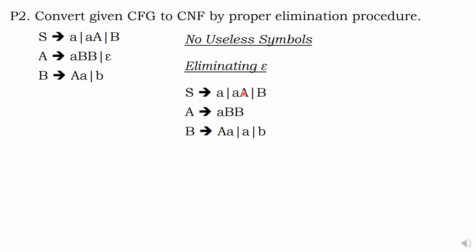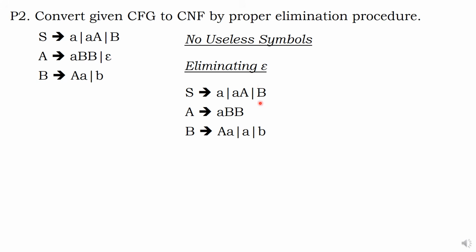In the place of capital A, I substitute epsilon. If I do, what will I get? Small a. It is already available, so I don't do it. This is as it is. AA is available as it is. In the place of A, if I put epsilon, what is remaining? A. I made it. Okay, this is one extra term. Remaining, there are no issues. Elimination of epsilon is completed.